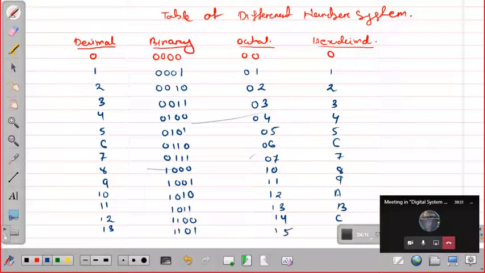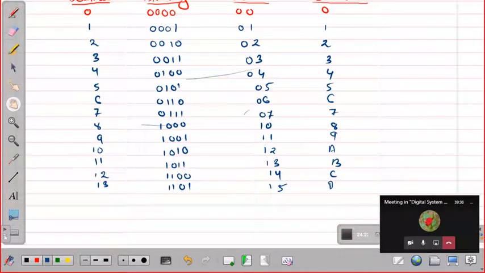Here it will be 15. It is D. So for 14 it will be 16, it is E, and for 15 it will be all 1s. Okay, and it is 17, it is F.